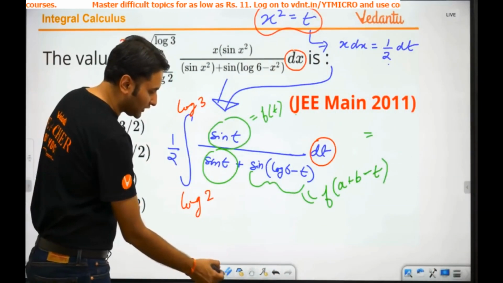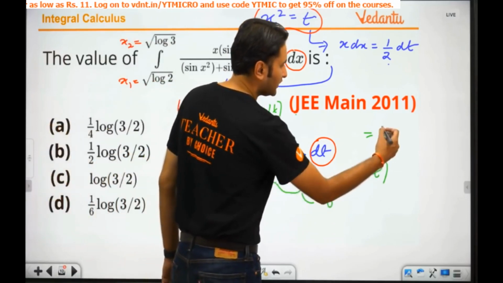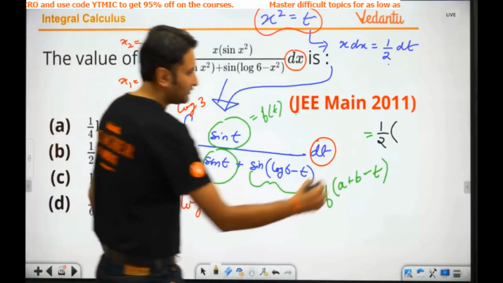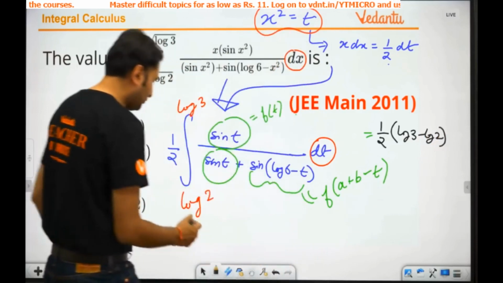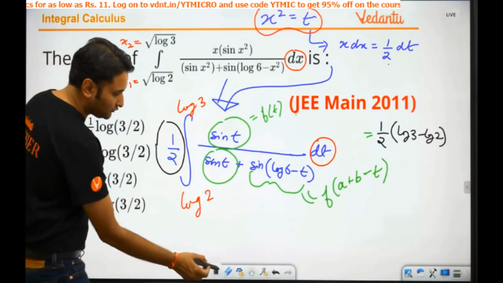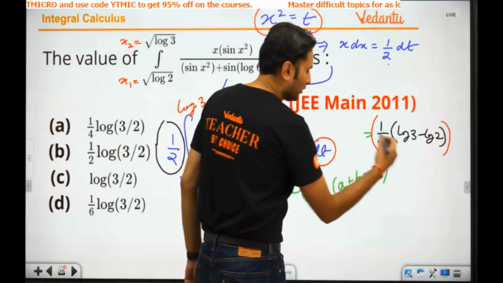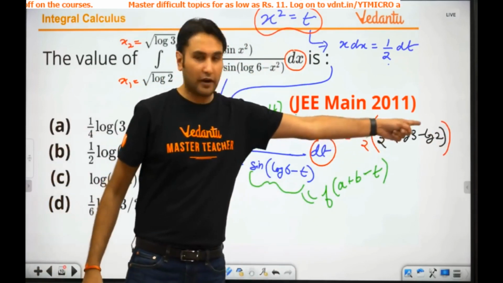As all of you have rightly pointed out, the answer will be, let me quickly write it for you. Half times log 3 minus log 2, but remember there is a half outside here as well. There is this half, don't forget that half. So if you put that half, there was a half outside the whole thing also. What is it? 1 by 4 log a minus log b.